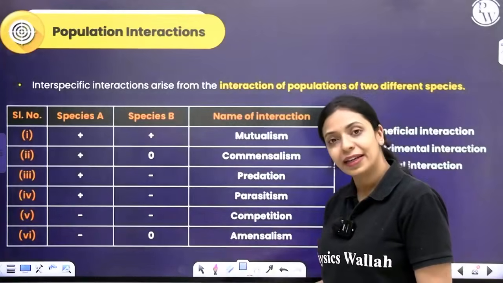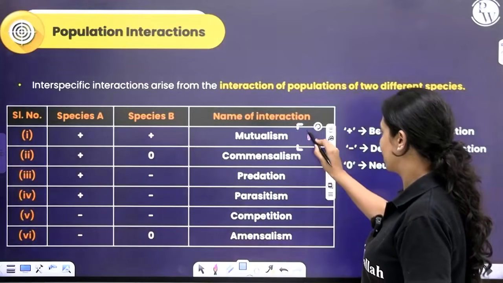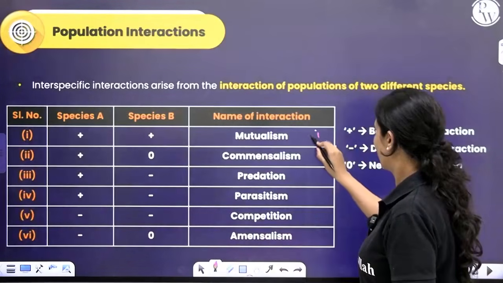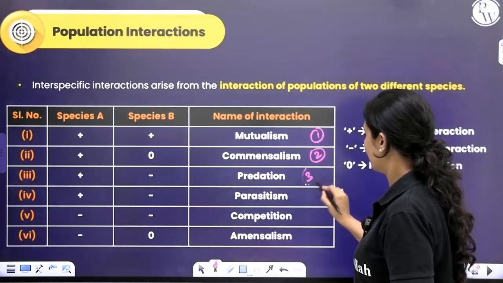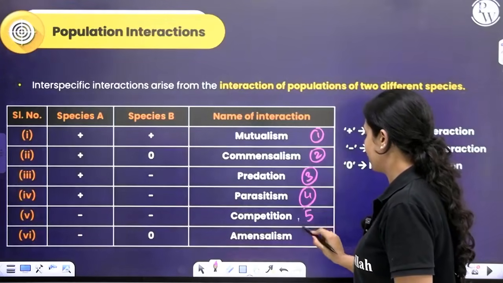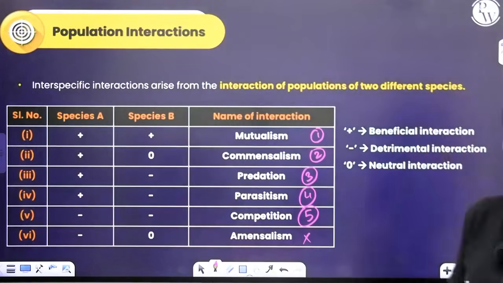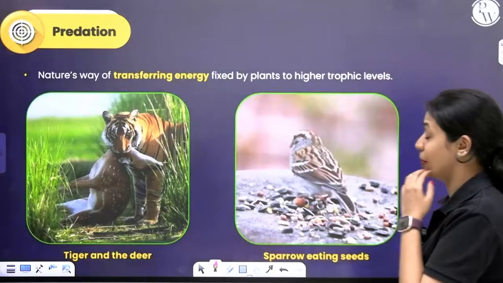So we have to learn in detail about all of these population interactions. We learn about what is happening in each of them in detail. This is not explained in detail in your syllabus. Let's start off with predation.